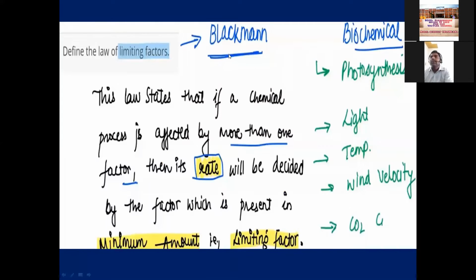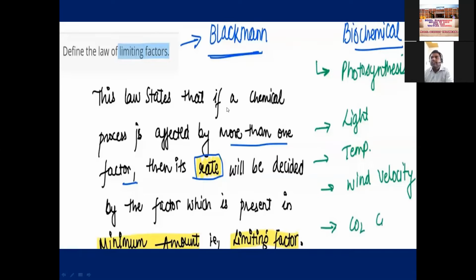Here Blackman, the scientist, in 1905 first explained the law of limiting factors. It is very important. Why? Because when I am explaining all these topics, it will come up at every point. That's why we have to learn the limiting factor. What does it say? Let's just see.